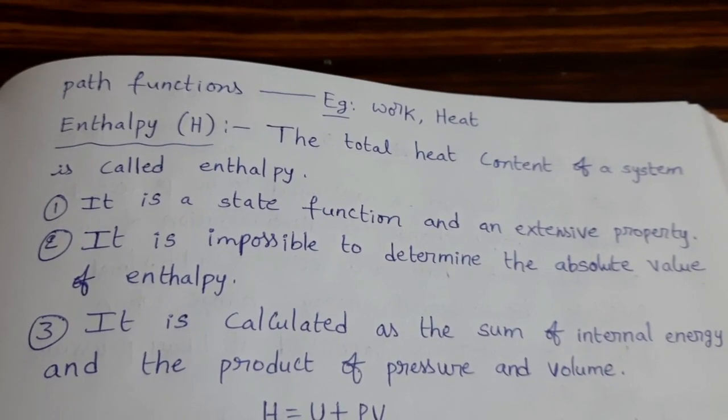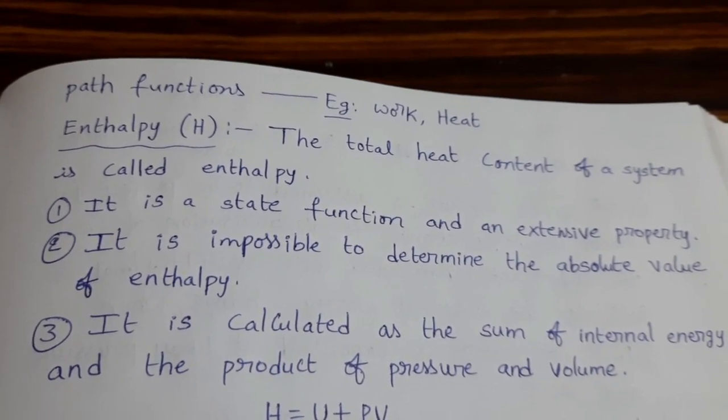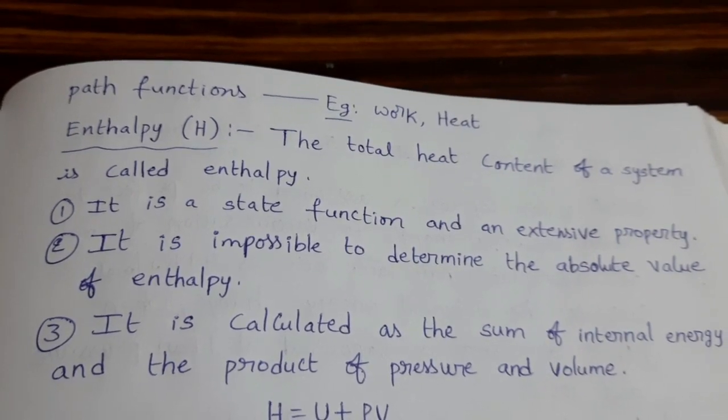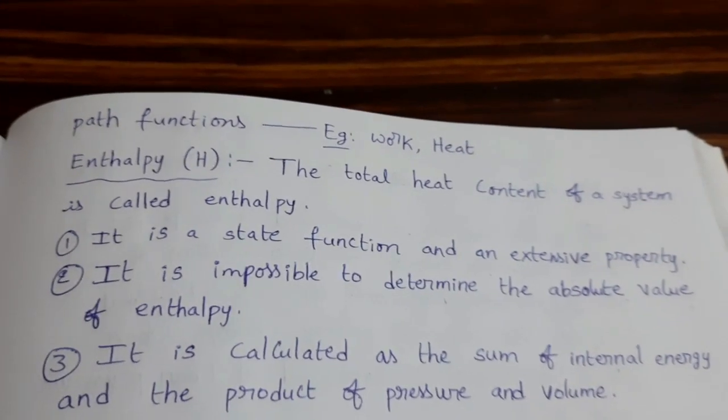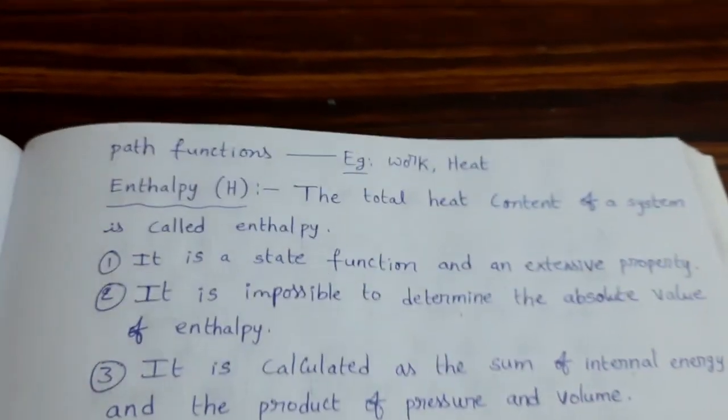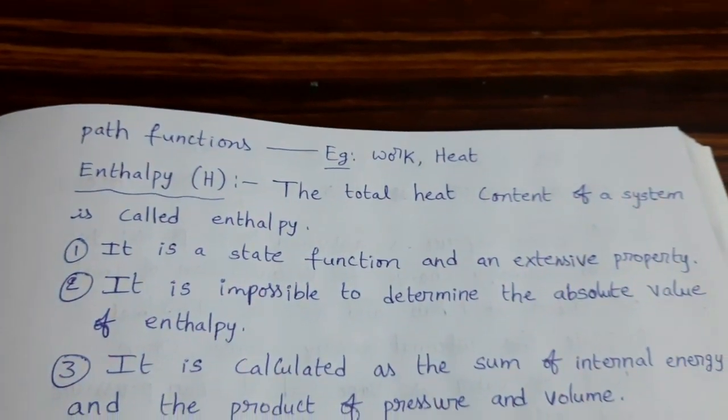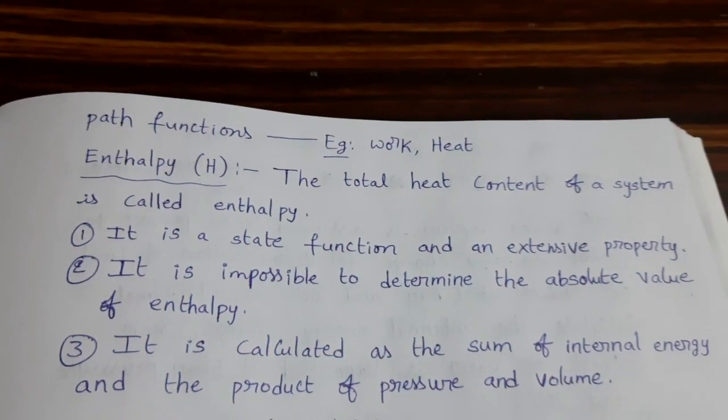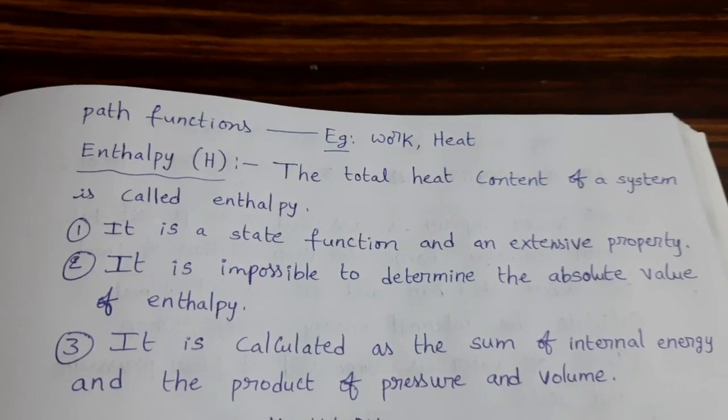In last class we completed internal energy. Now see the next one, enthalpy. The total heat content of a system is called enthalpy. It is represented by H. It is a state function and extensive property.